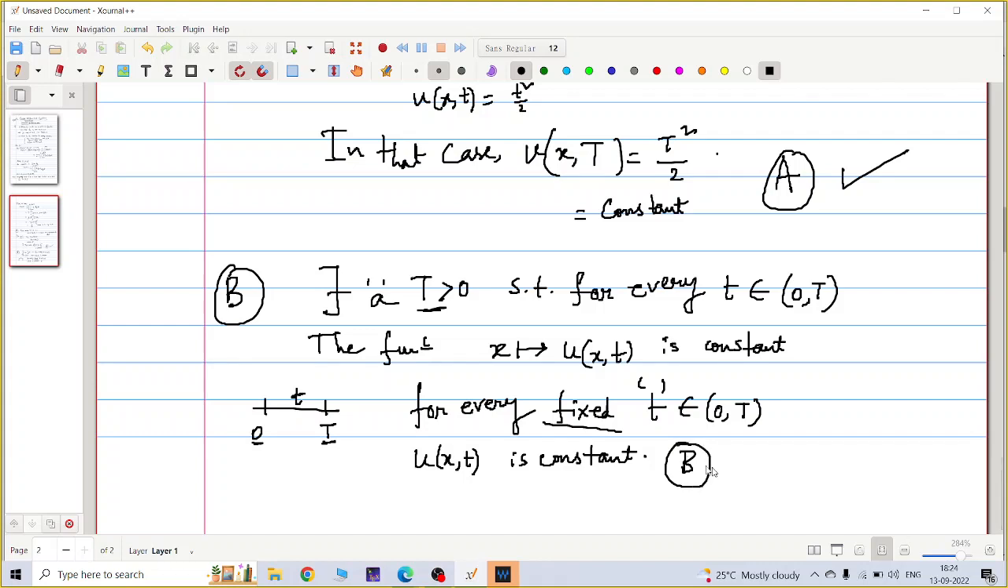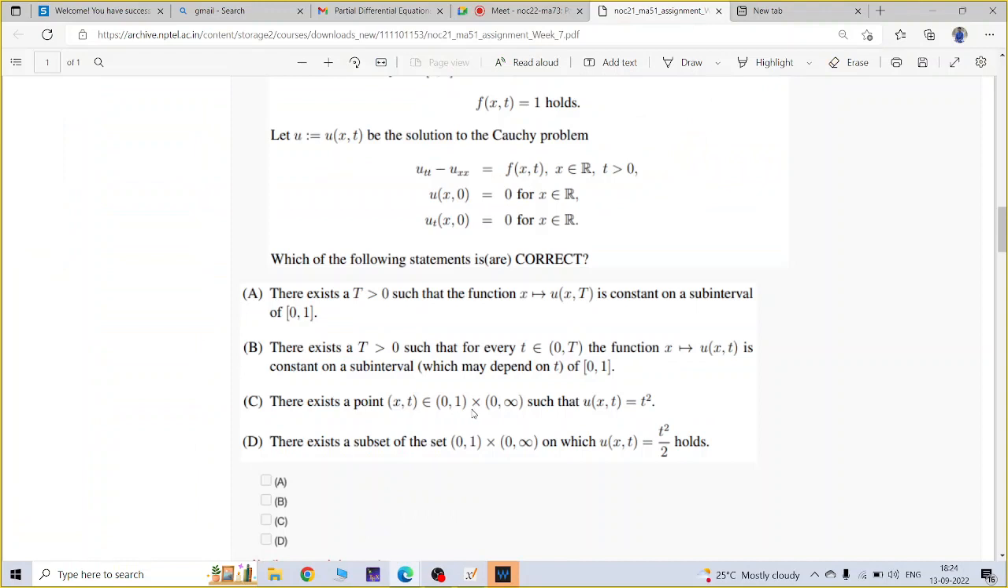Is it okay? I am fixing small t in the interval 0 to T. I will show you the question again. The question is: there exists a capital T such that for every small t, the function is constant on the subinterval of 0, 1. Is it okay?